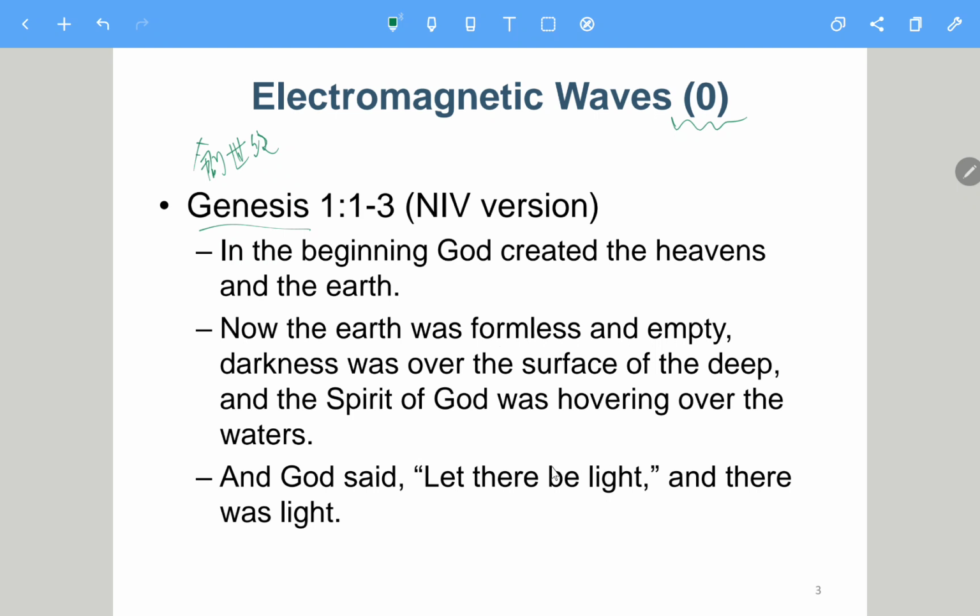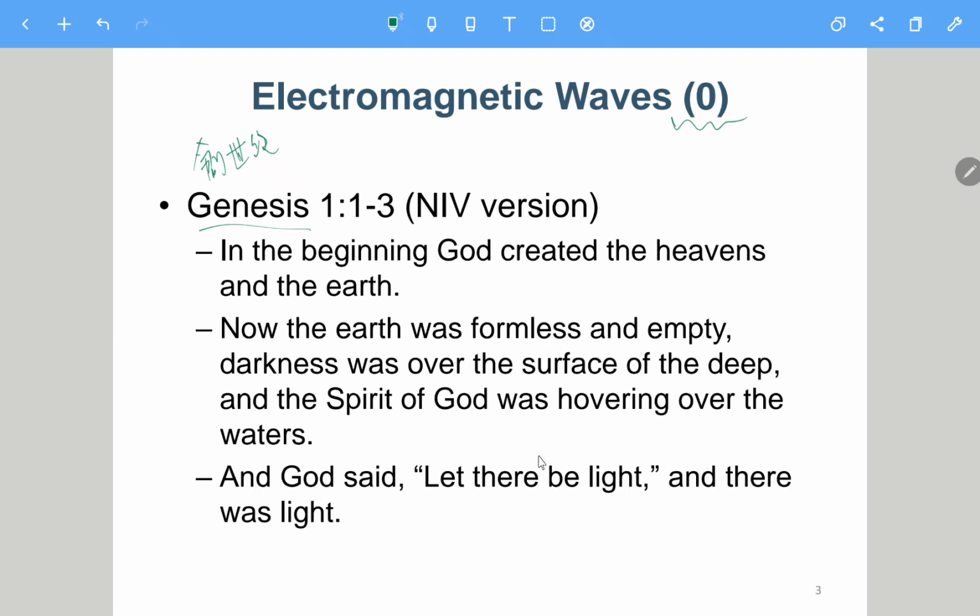The first step is to say there should be some light, and then there was light. So on the first day, God created light, and then the second, third, until the sixth day, he created all the things in the world, and on the seventh day he took a rest. That's why every week we have 7 days.